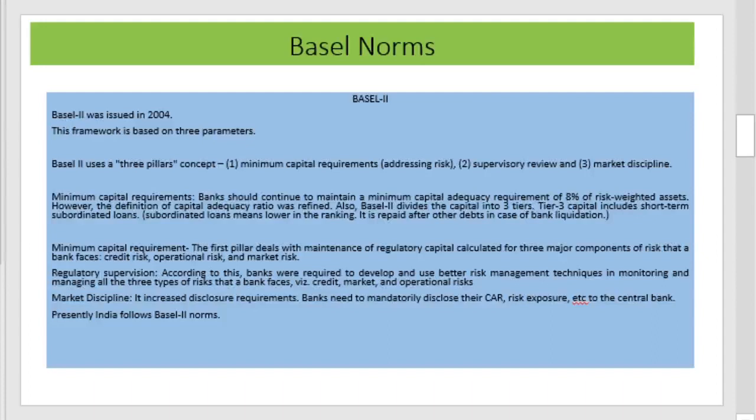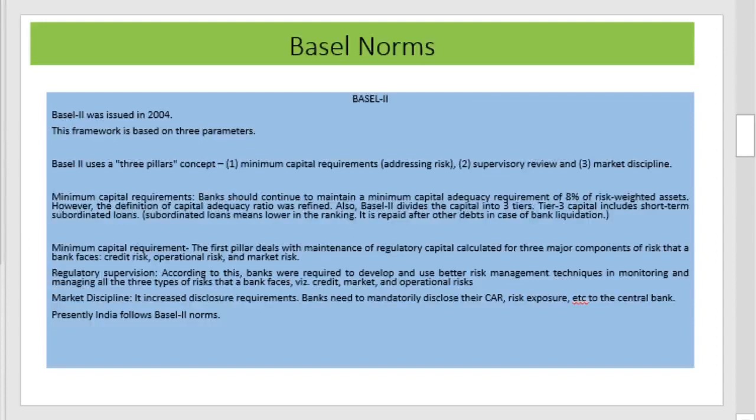These three parameters are known as the three pillars. They are the minimum capital requirement, which is to address the risk, the second one is supervisory review, and the third one is market discipline. The first one, minimum capital requirement: banks should continue to maintain a minimum capital adequacy requirement of 8% of risk-weighted assets.